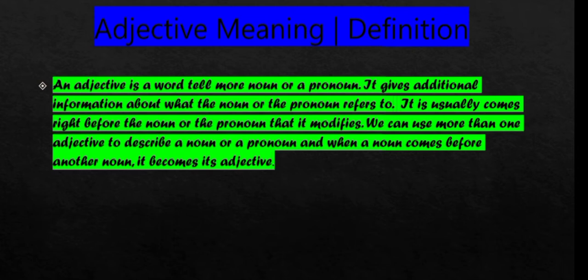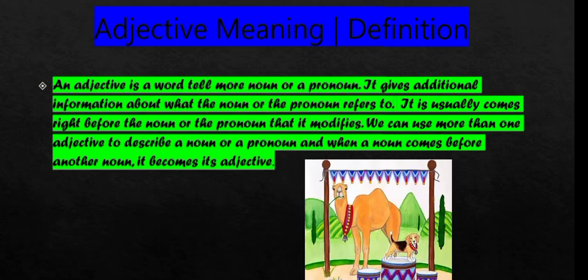We can use more than one adjective to describe a noun or pronoun, and when a noun comes before another noun, it becomes an adjective. It means, if I say that a camel is taller than a dog, camel is a noun and dog is also a noun.